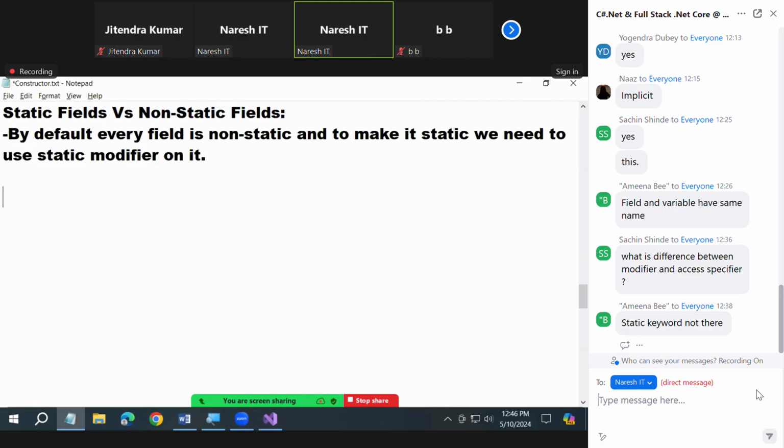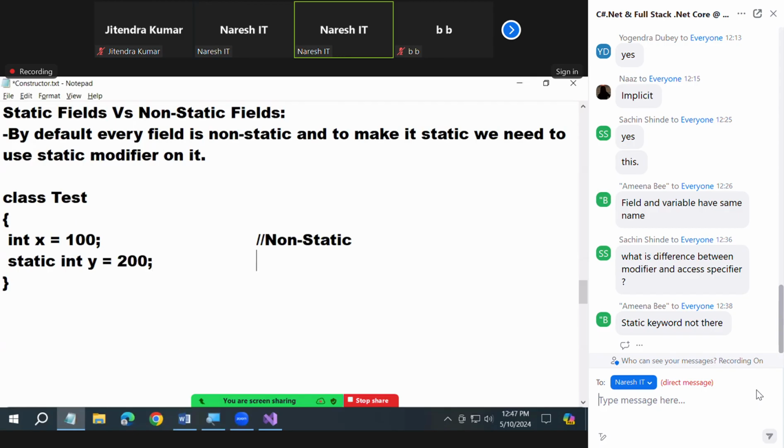Understood all of you? See again. Class Test: int x = 100, non-static. Static int y = 200. Static void Main: int z = 300.